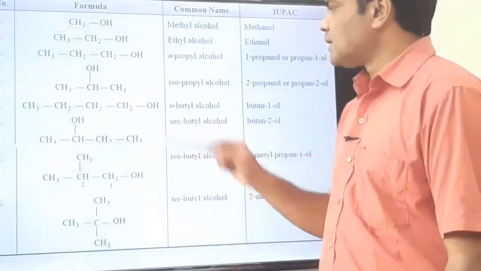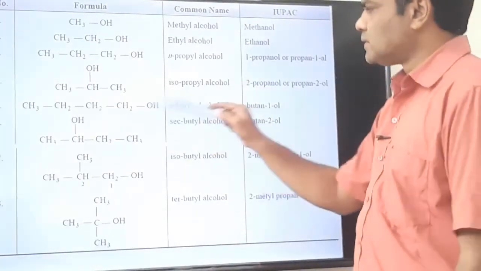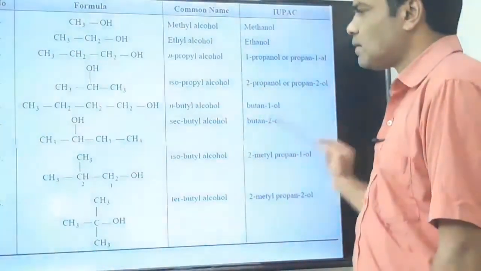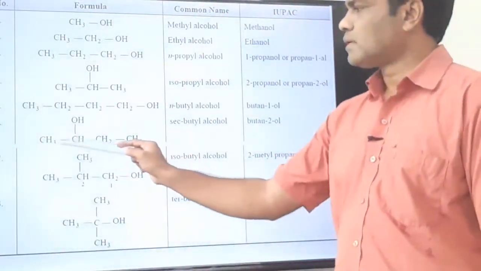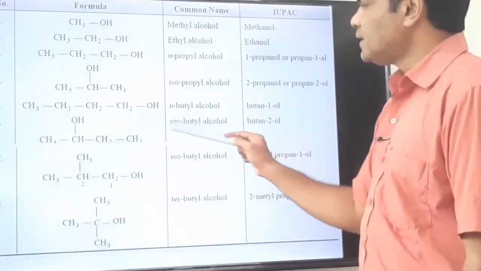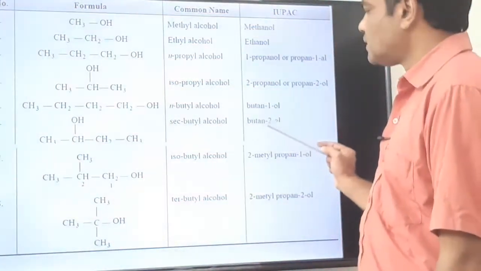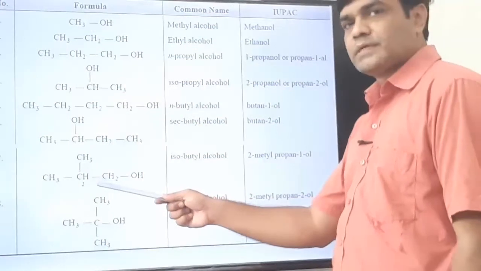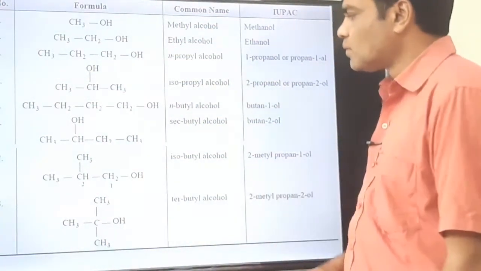Here 4 carbons are there, so it is a butane, butanol. It is a long and straight chain, so n-butyl alcohol. IUPAC name is butan-1-ol or 1-butanol. Here OH group is present on second carbon, so the common name is secondary butyl alcohol, and the IUPAC name is butan-2-ol or 2-butanol. Okay, this is 1, 2, 3, 4 carbons are there, so it is isobutyl alcohol.